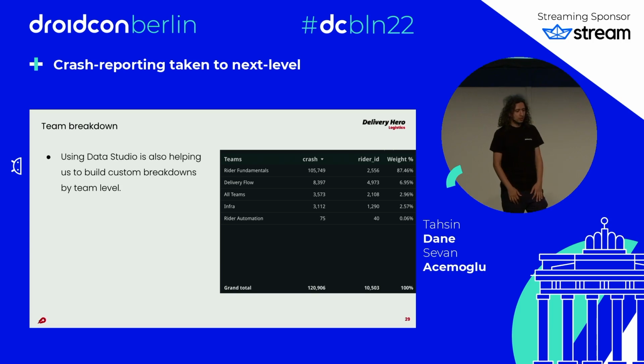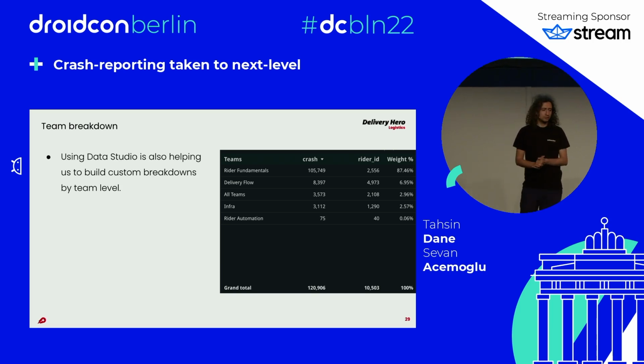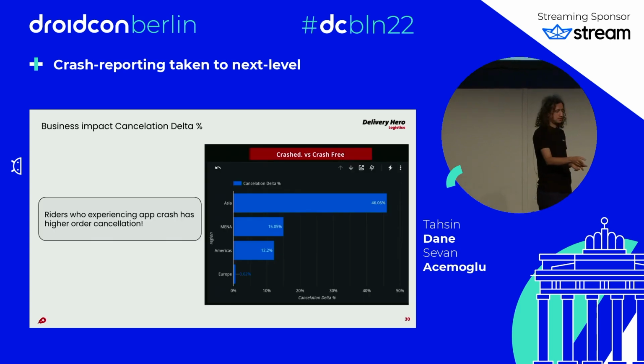Seven. Okay. So the next one, another use case. We actually have a couple of more cool ones. The next one is the business impact.